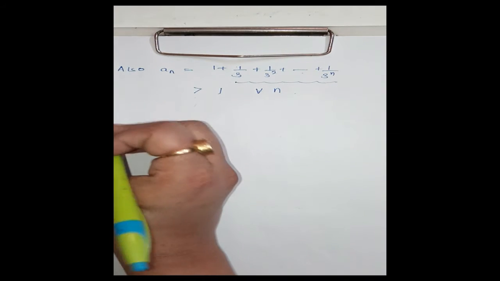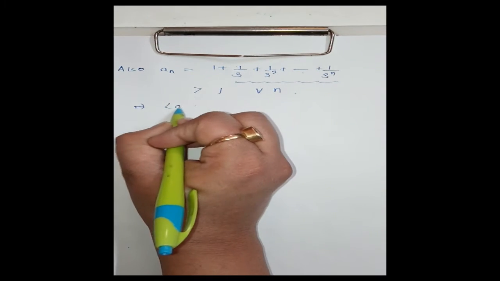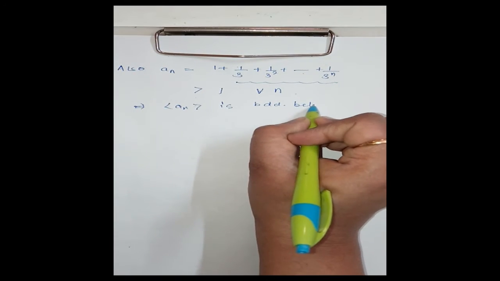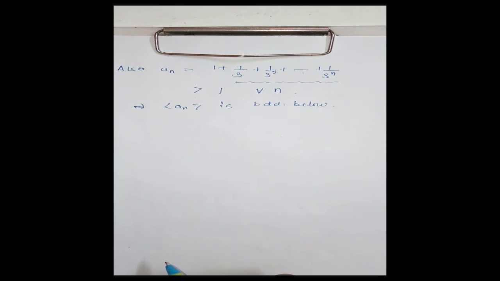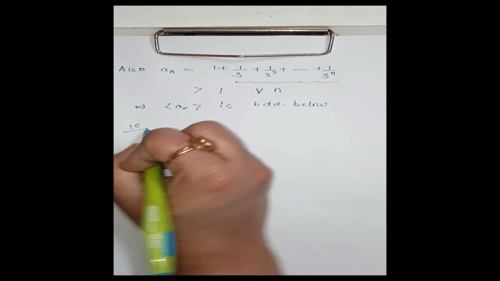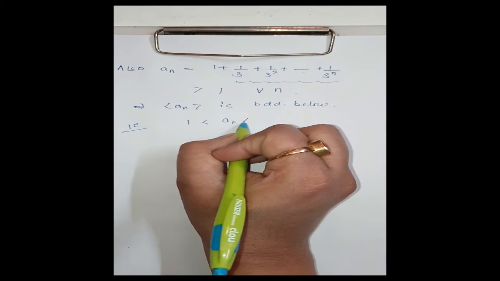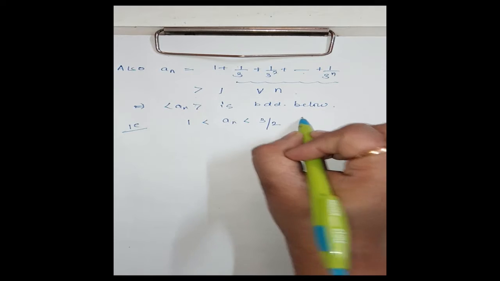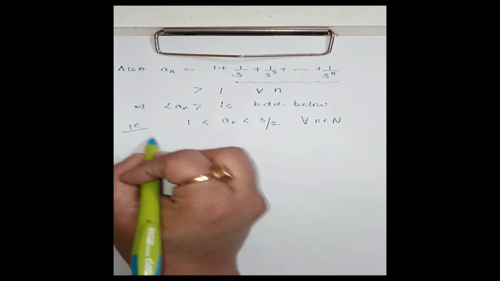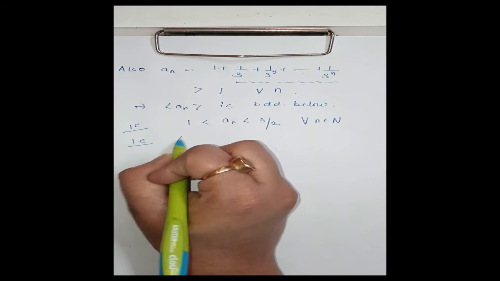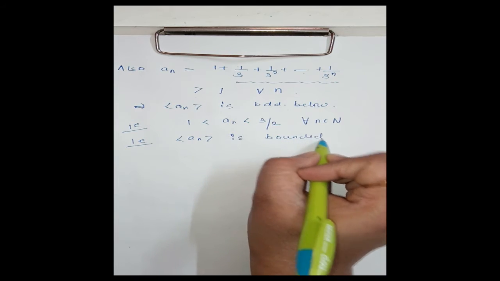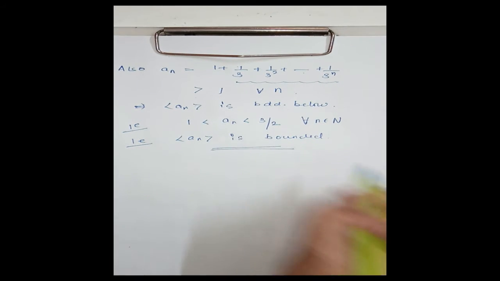This means the sequence an is bounded below. That means the sequence is both bounded below as well as bounded above. Therefore, we have 1 less than an less than 3 by 2 for all n belonging to natural numbers. That means the sequence an is bounded. Clear?